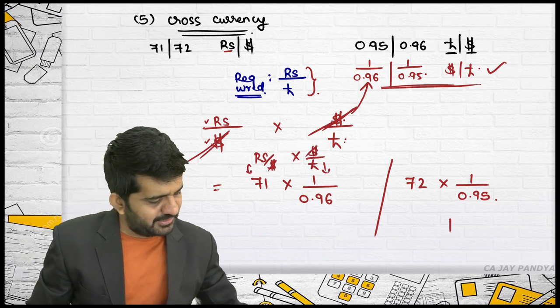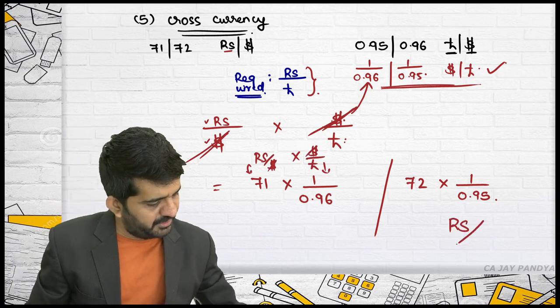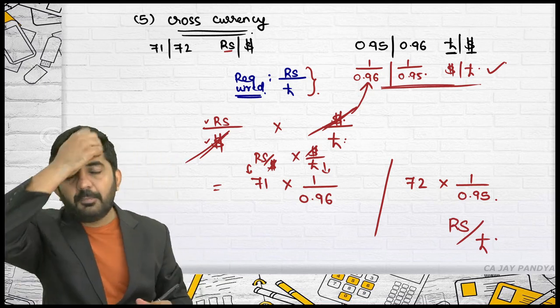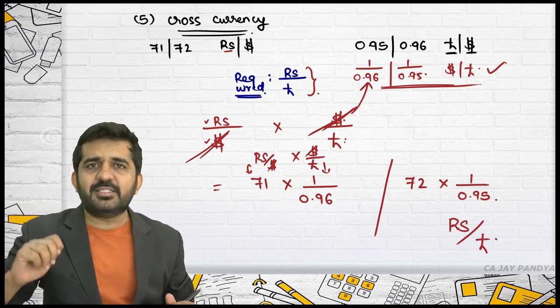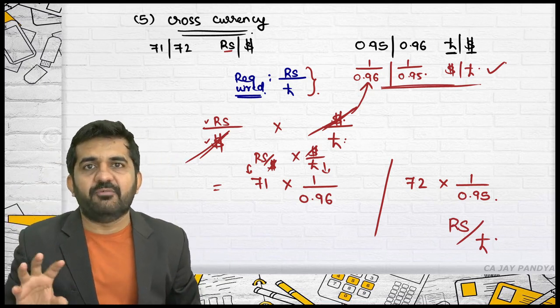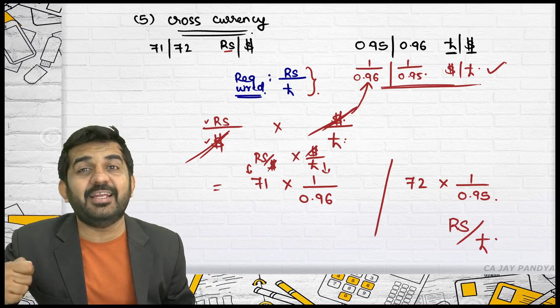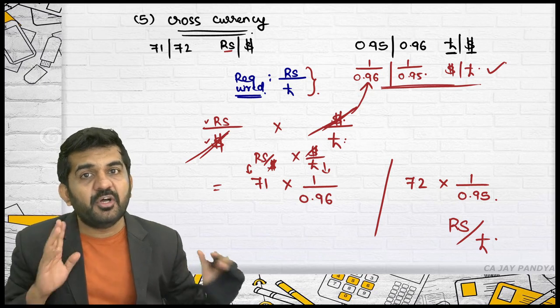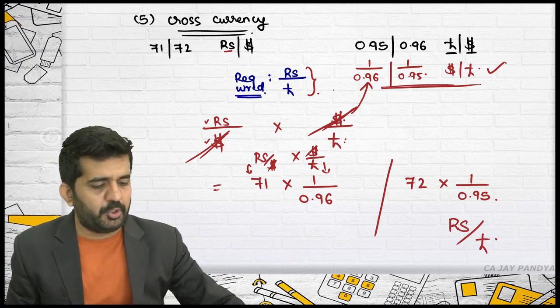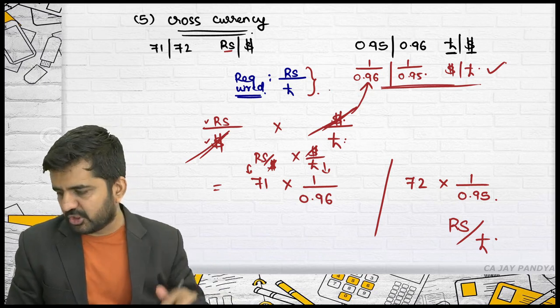Dollar will get cancelled. This rate will be rupees per pound. This is nothing but cross currency. When a currency, say pound in our case, is not directly quoted in India, from other rates we can quote it in India and that will be termed as cross currency rates.